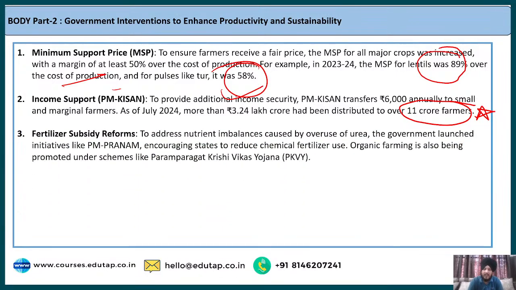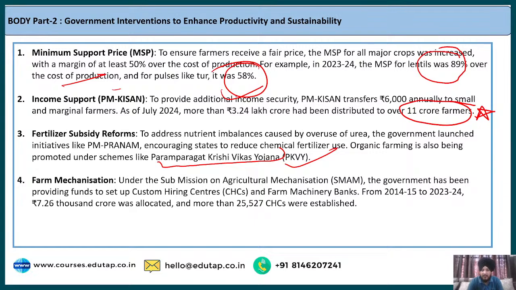The third scheme that has been mentioned in the economic survey is the fertilizer subsidy reforms. For example, to address the nutrient imbalances caused by the overuse of urea, the government launched initiatives like PM Pranam. And what is the aim of this PM Pranam? It basically reduces the use of chemical fertilizers, and the government has also brought different schemes related to organic farming. For example, the Paramparagat Krishi Vikas Yojana, PKVY. This is an important scheme with respect to organic farming, which reduces the reliance on chemical fertilizers.